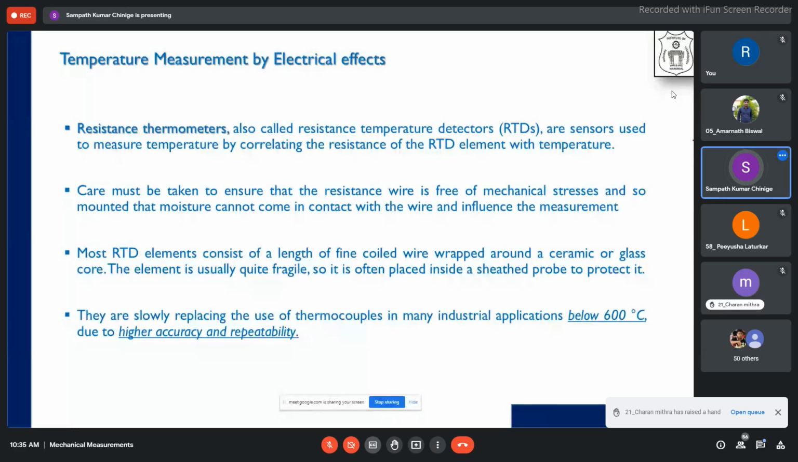In industries, most of them are slowly replacing thermocouples with RTDs. But as I told you, they are highly accurate and repeatable below 600 degrees centigrade. So RTDs we will safely use below 600 degrees. We will not go for higher temperatures. If we want to measure temperatures higher than 600 degrees, we will go for thermocouples in general in the industry. Clear?